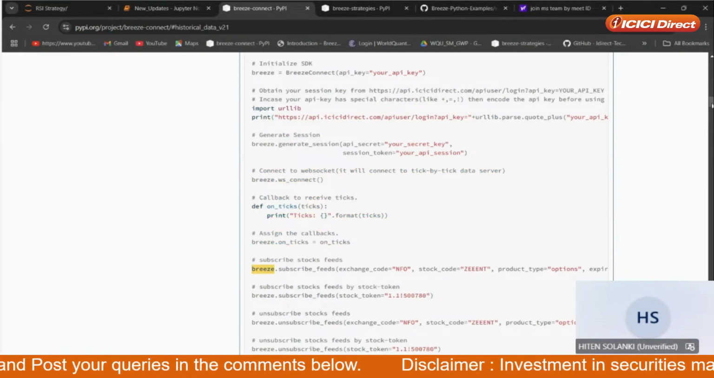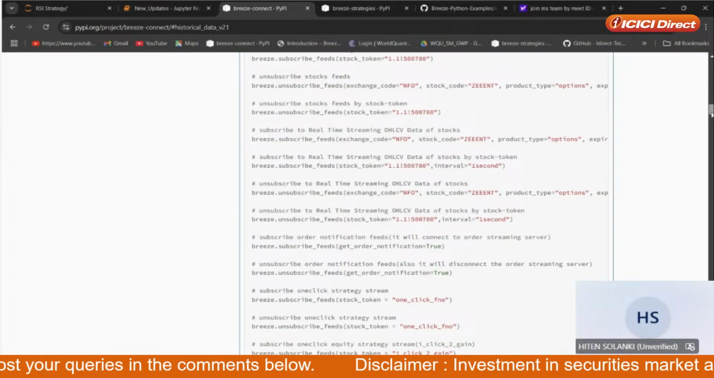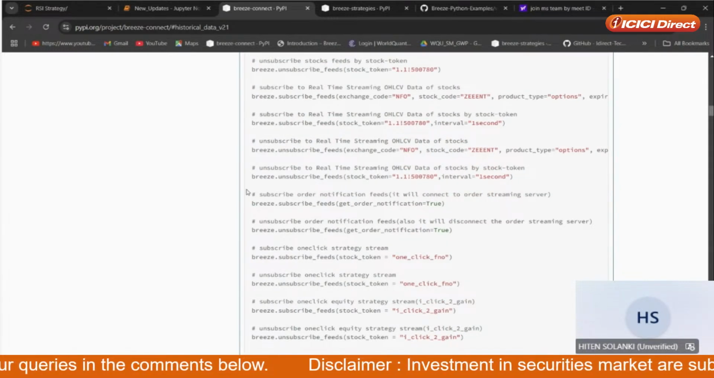But here we are discussing order streaming. So how you can do order streaming through WebSocket. So this is the code for it.